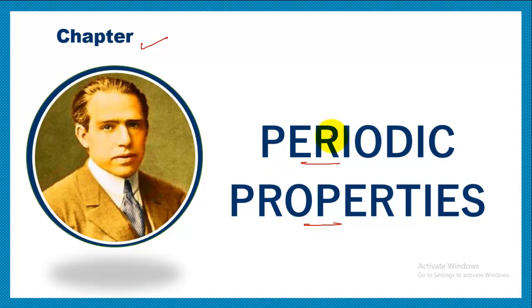That is periodic properties. The picture that you can see in this given slide is of the person who made an attempt to classify so many elements, and he is none other than Niels Bohr. He is the one who gave the proper systematic arrangement of the elements, which made the study of so many elements easier.